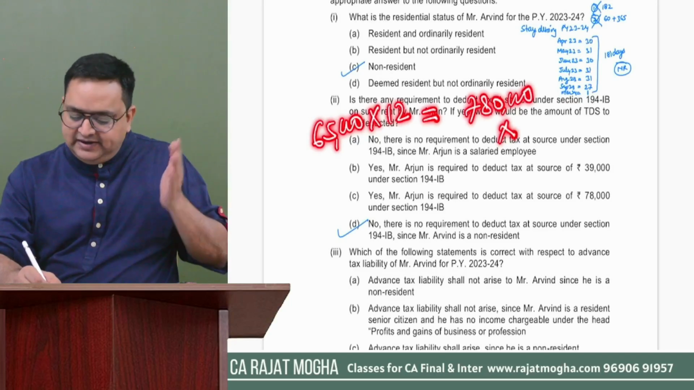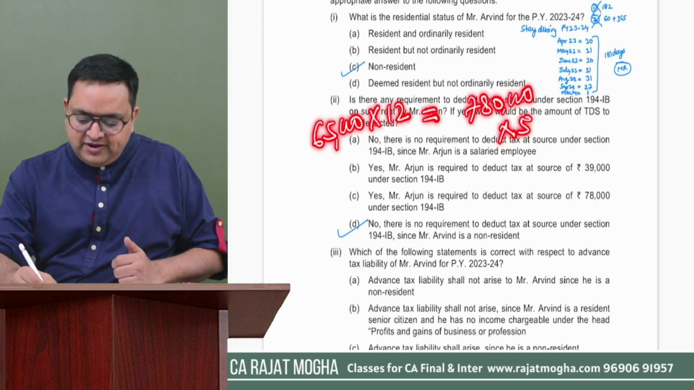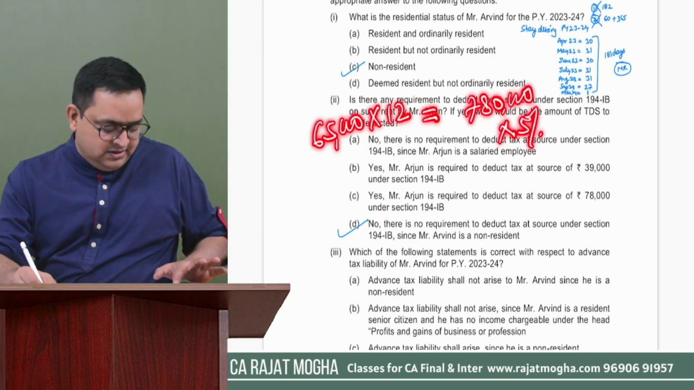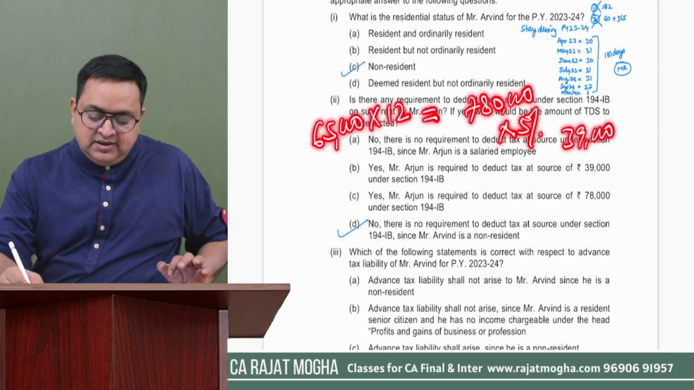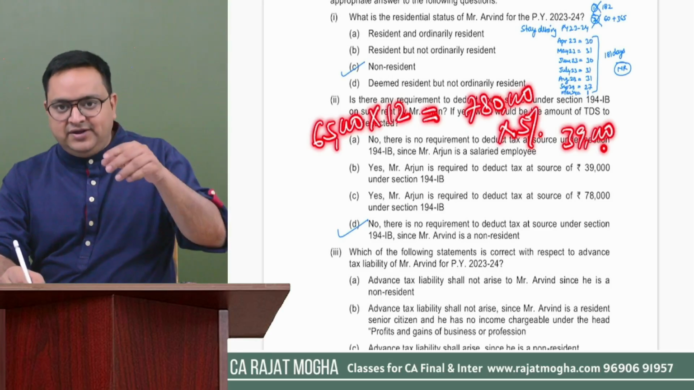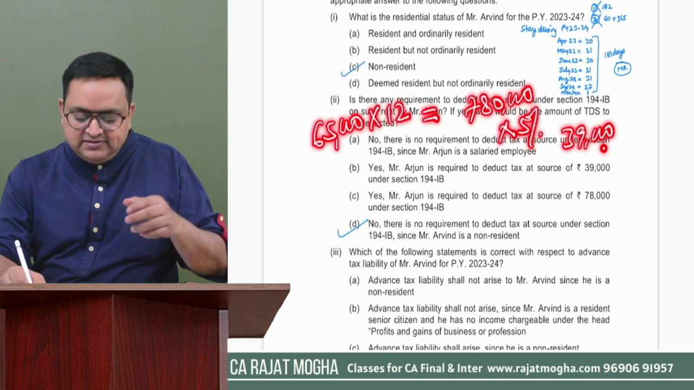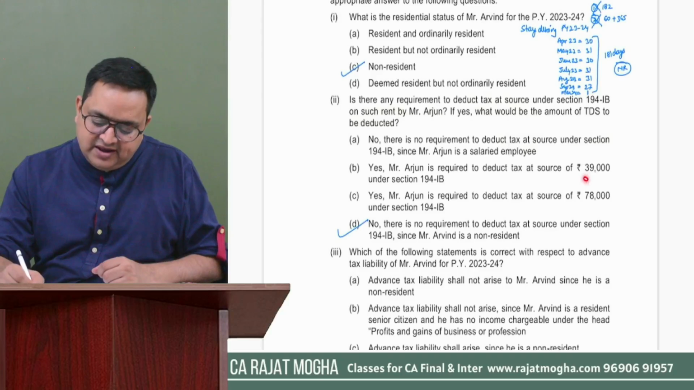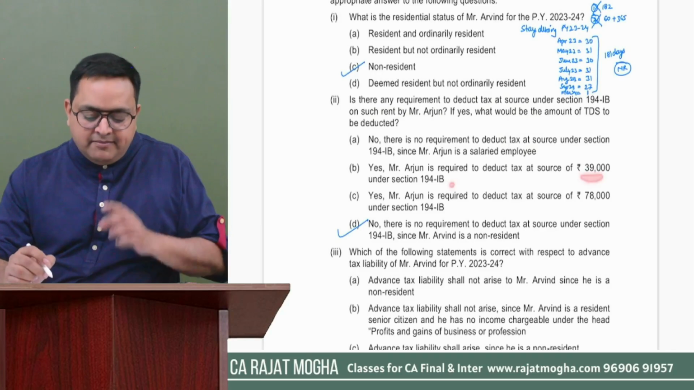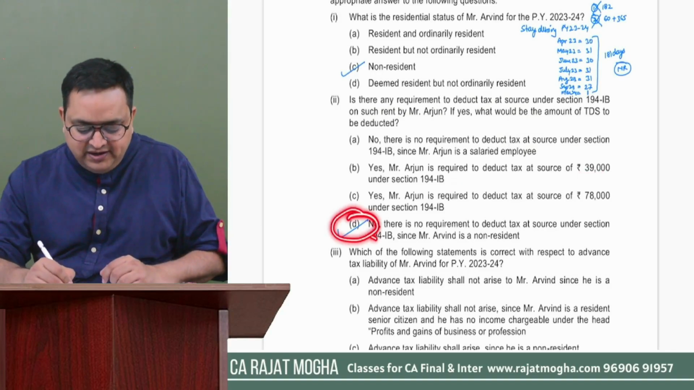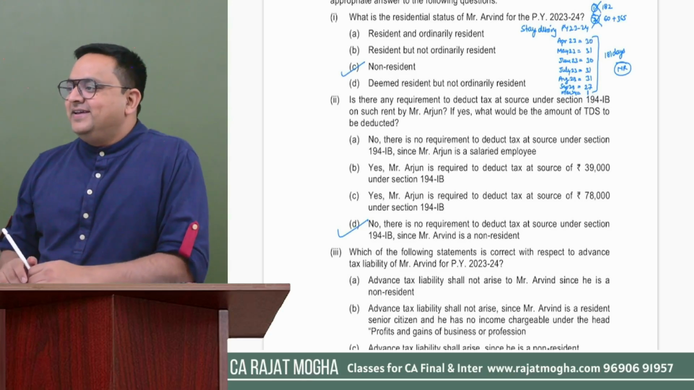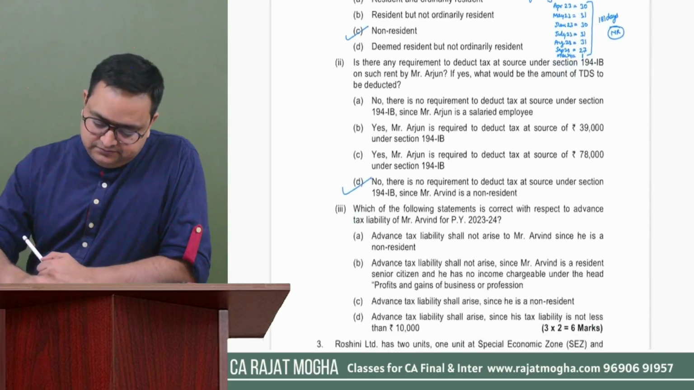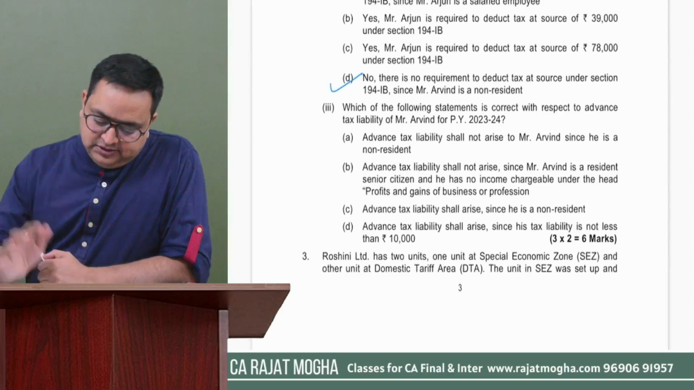And at the end of the year, how much TDS should he deduct? 5%. So how much is 5% of 7,80,000? 39,000. In that case, if this owner Arvind had been a resident, then 39,000 would have been the answer. But here we are not going to deduct TDS, because this person is a non-resident. Got it? Okay.